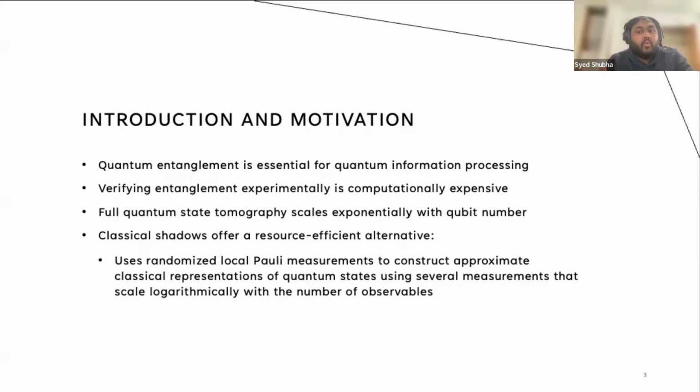So in this project, we explore a much more resource-efficient alternative based on classical shadows. Instead of reconstructing the full state, we use randomized Pauli measurements. We will see this later. Once we have the classical shadow representation, we turn the entanglement detection problem into a standard binary classification task. Given a feature vector from the shadow, can a machine learning model tell if the original state was entangled or not? This is the question.